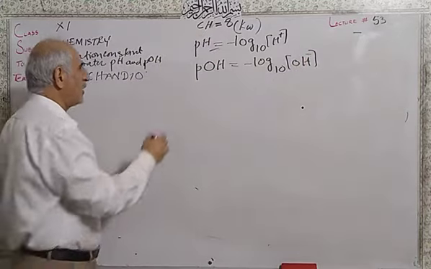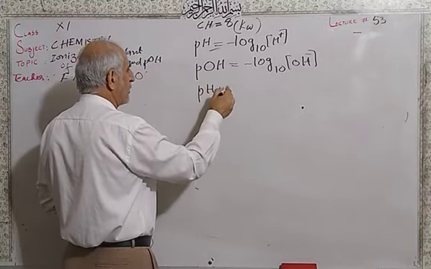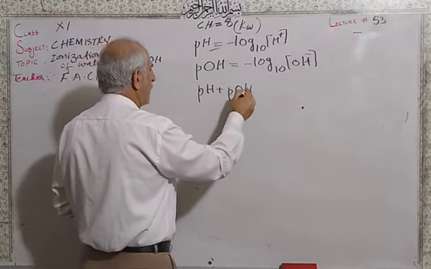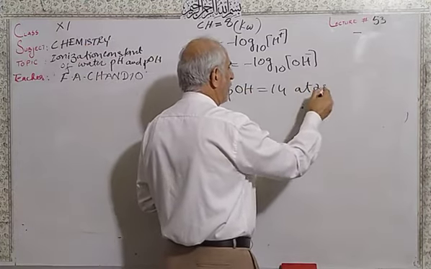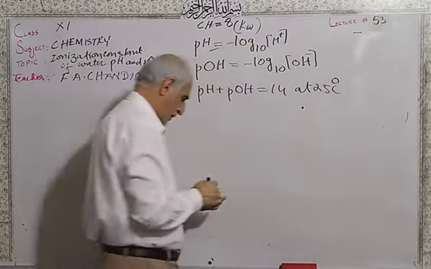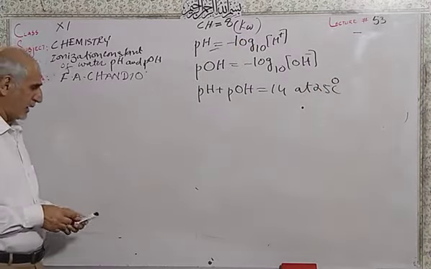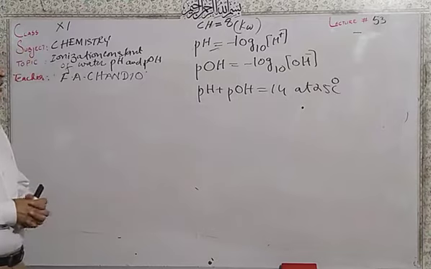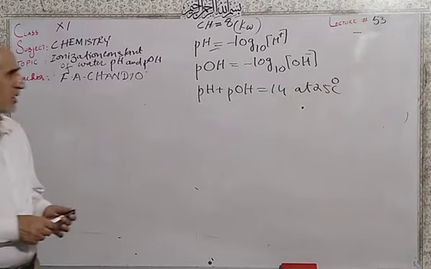And there is another very important relation: pH plus pOH is equal to 14 at 25 degrees centigrade. So you must remember these formulas, you've done them in grade 10 also. pH is equal to minus log of hydrogen ion concentration and pOH is the minus log of hydroxide concentration.